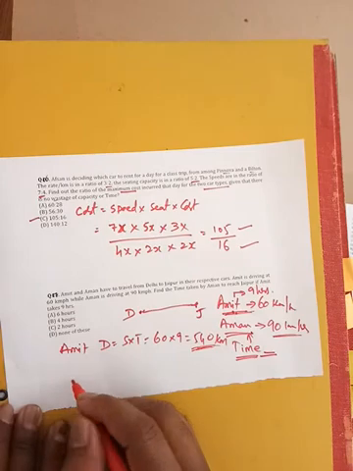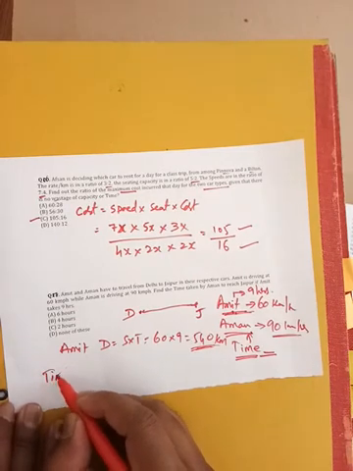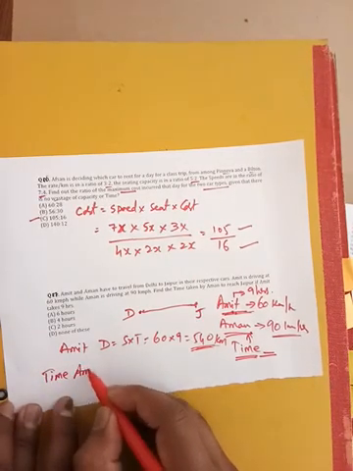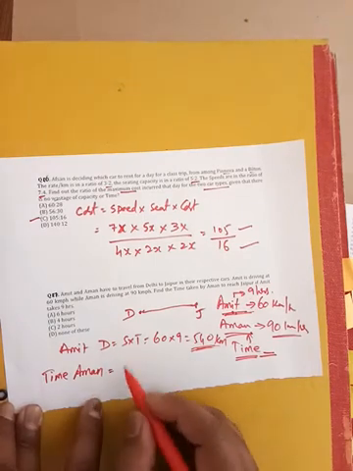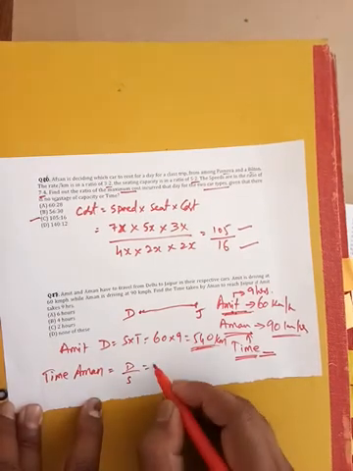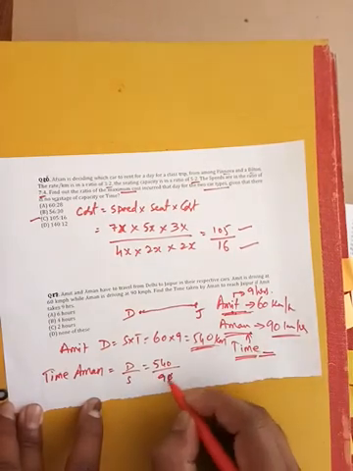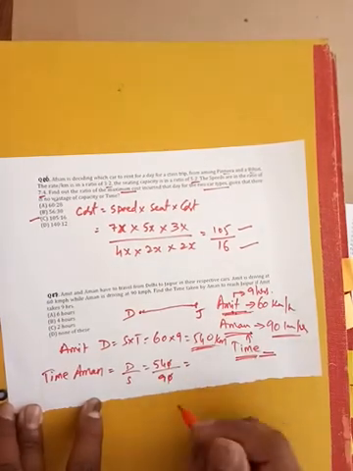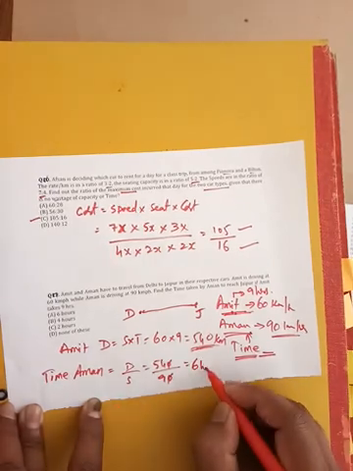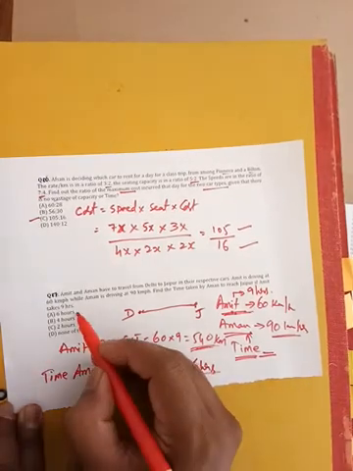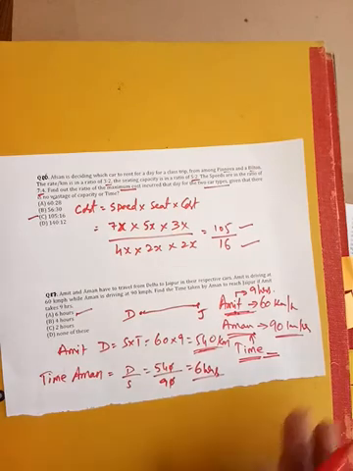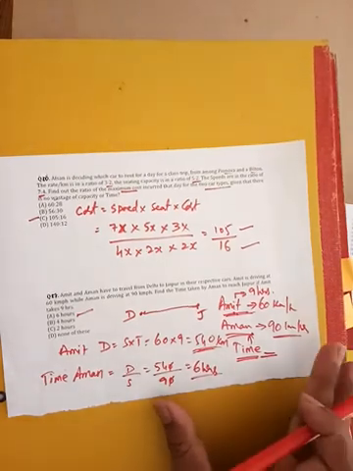So the time taken by Aman can be given as D by S. The distance traveled is 540, whereas the speed of Aman is 90 km per hour. So we can simplify this: 9 6s are 54. So time is 6 hours. Option A will be the answer. So this is how some tricky questions will be there. I hope this is clear.